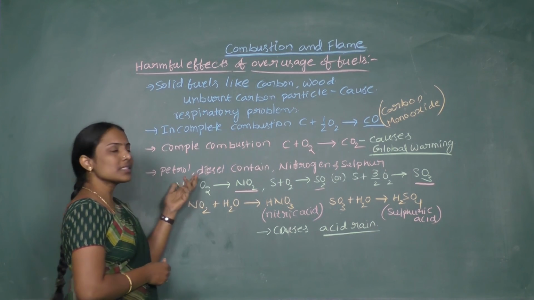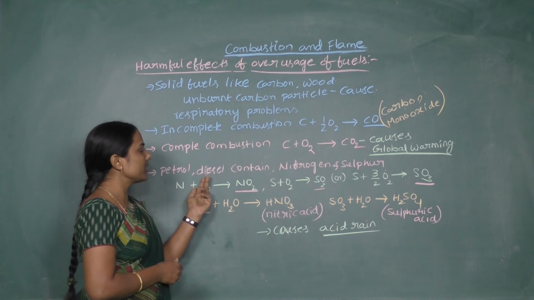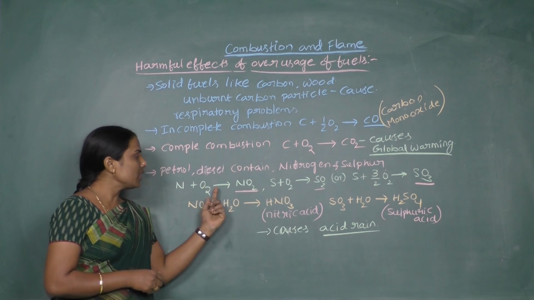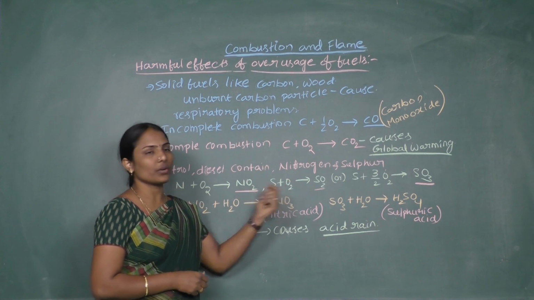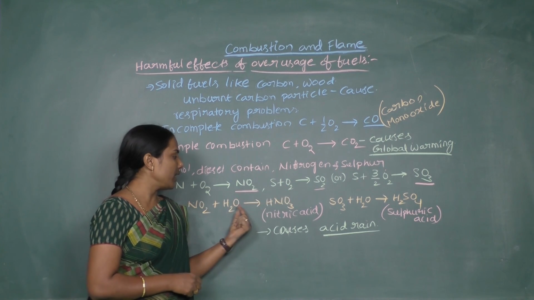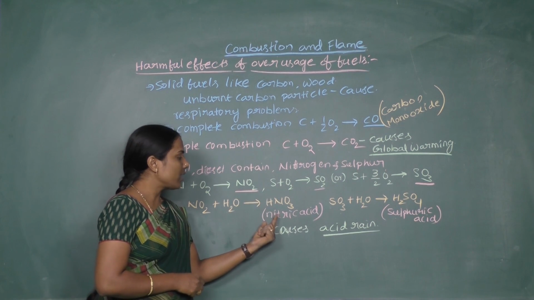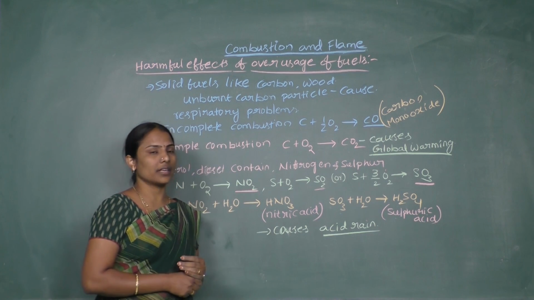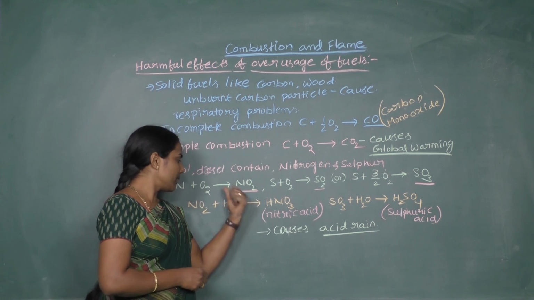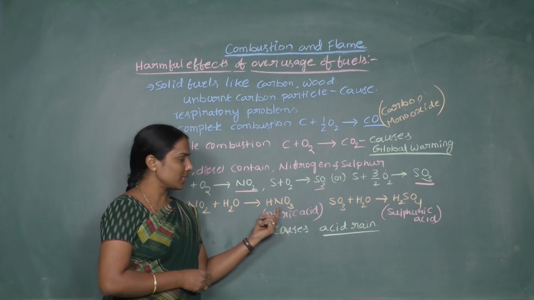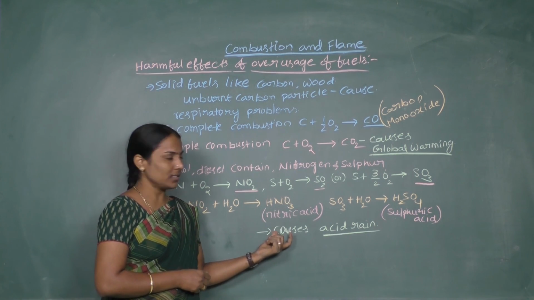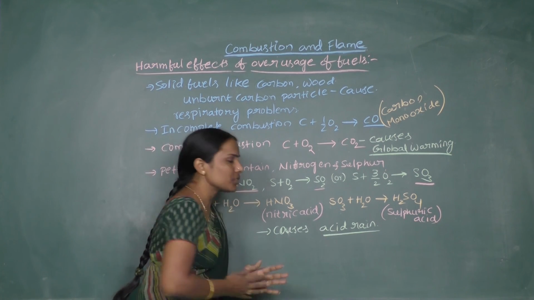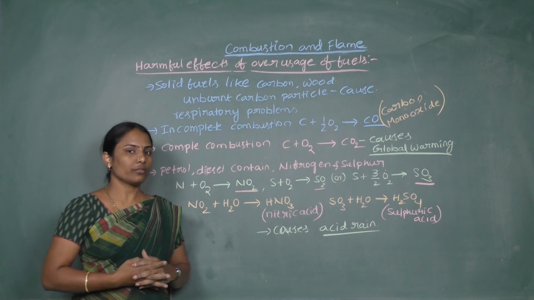After this, fuels like petrol and diesel contain nitrogen and sulfur as elements. If these elements undergo combustion, these are the gases we get. The gases obtained combine with water and produce acids like nitric acid and sulfuric acid, and this mixture comes down as rain, which is called acid rain. So these are the harmful effects produced due to the overusage of fuels.